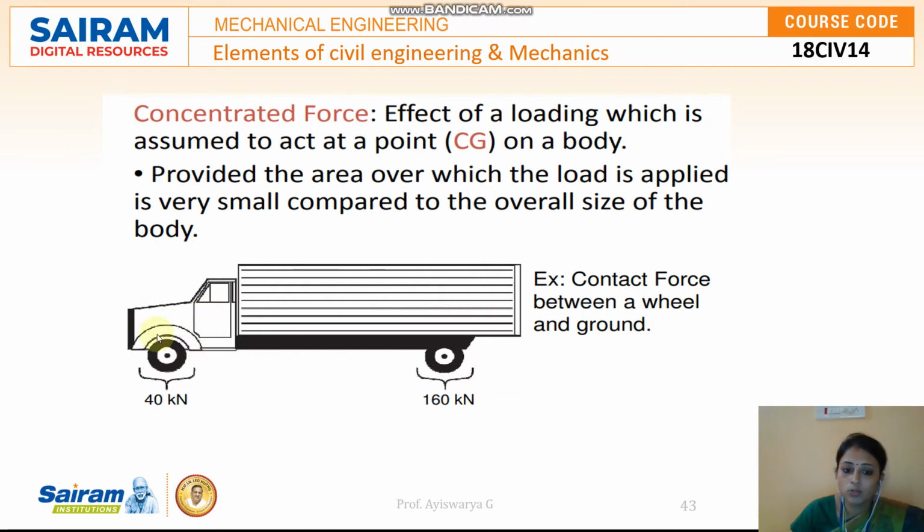It has so much load, but only 40 kilonewton weight is distributed to the front wheel, and 160 kilonewton weight is distributed to the next wheel. So this particular load is transferred to the ground at a single point. This is called a point load or concentrated load. The entire load is applied at a very small point.